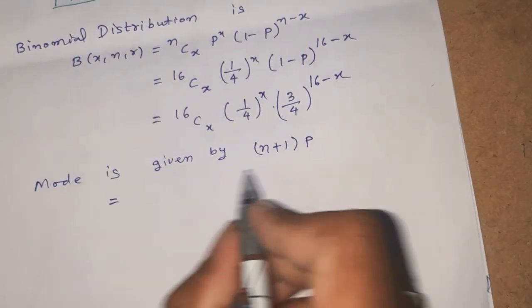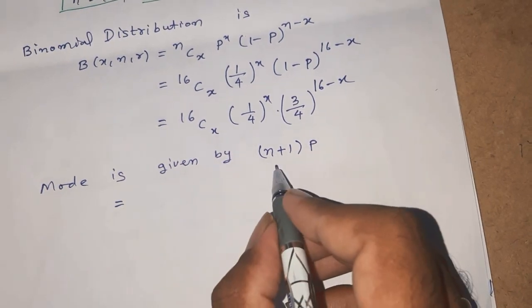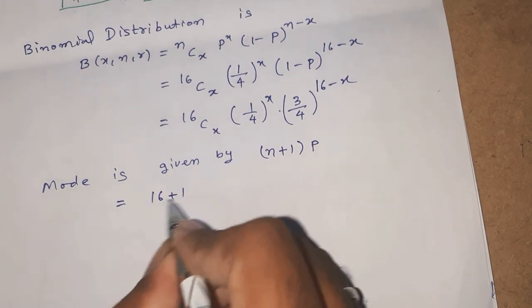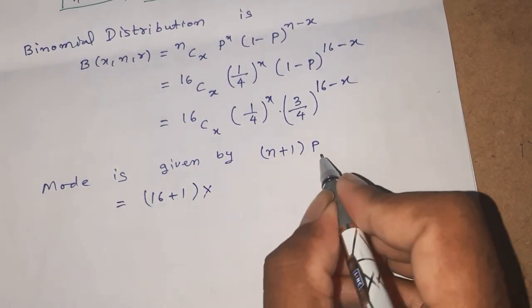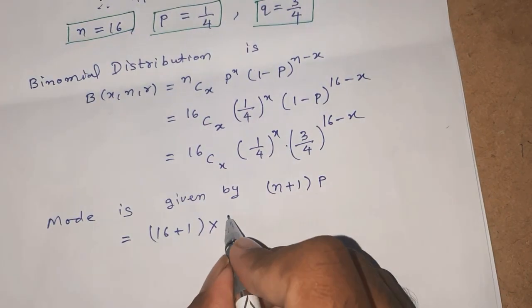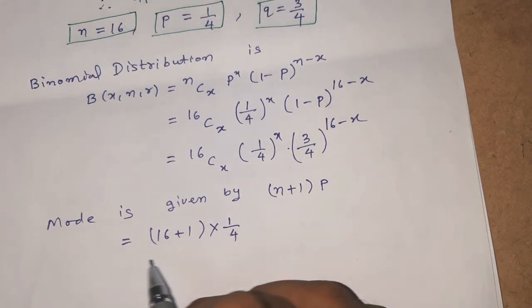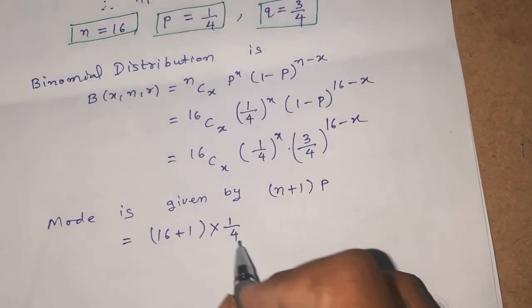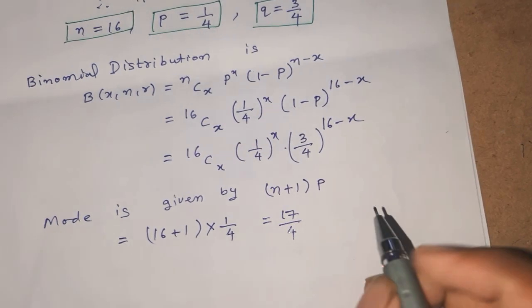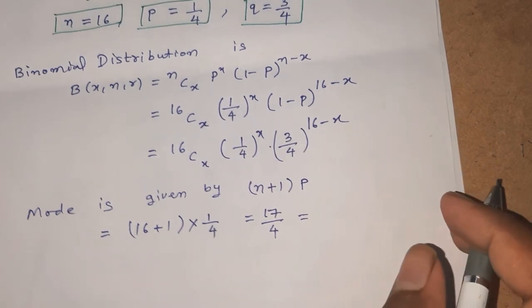Here (n plus 1) into p is, n is 16, so 16 plus 1 into p. Probability is 1 by 4. 16 plus 1 into 1 by 4, that is 17 by 4. Okay, it is not an integer. Therefore,